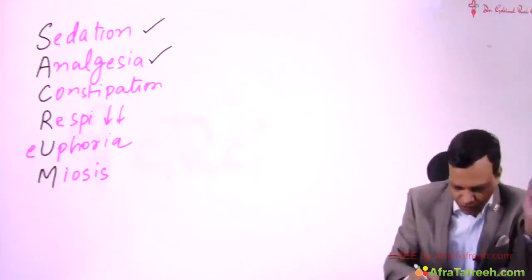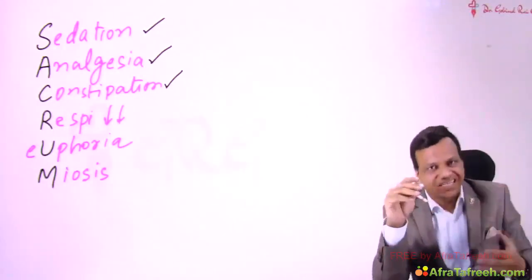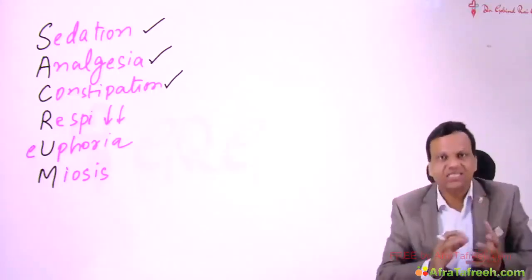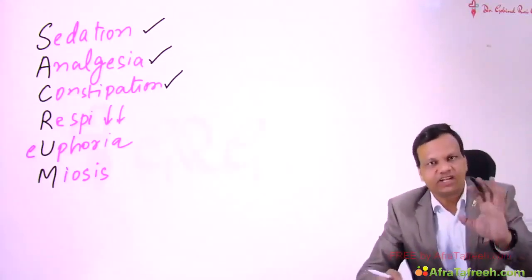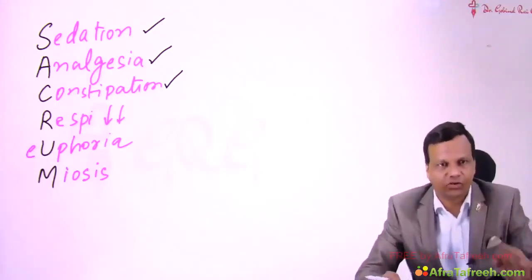Next, coming to C for constipation. Morphine can cause constipation, meaning it decreases GI motility. Some drugs which decrease GI motility but are less addictive can be used for treatment of diarrhea. So some opioids are used in the treatment of diarrhea. We will discuss that later on.